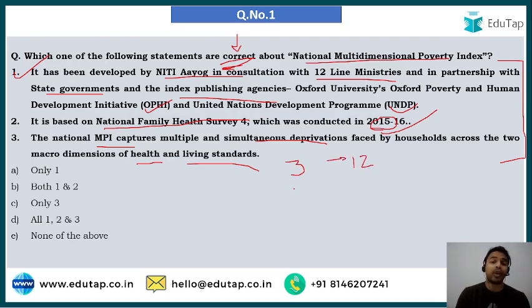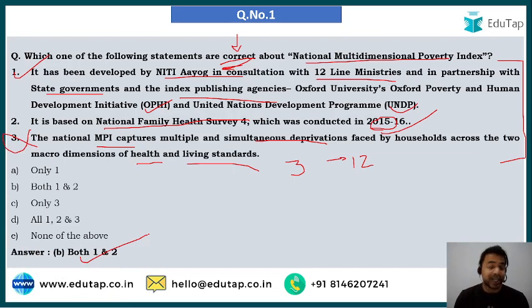What exactly were these three dimensions? First was health, second was living standard, and the third was education. So these were the three important dimensions across which poverty was measured, and that is the reason the third statement is incorrect, and the right answer to this question is option B, that is both statements 1 and 2 are correct.